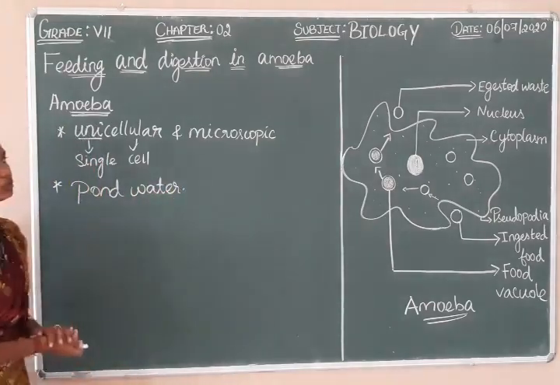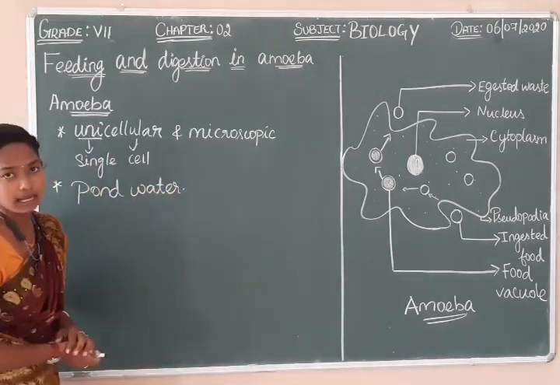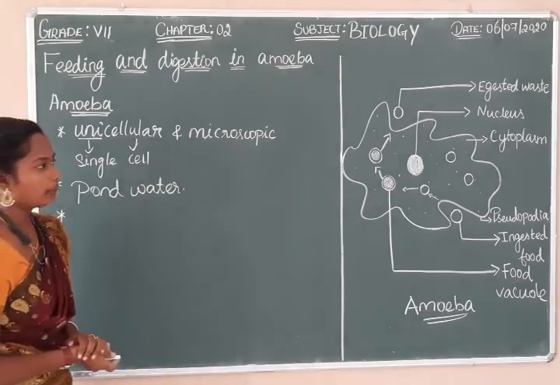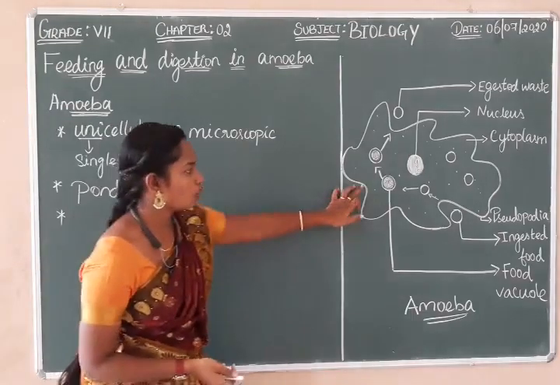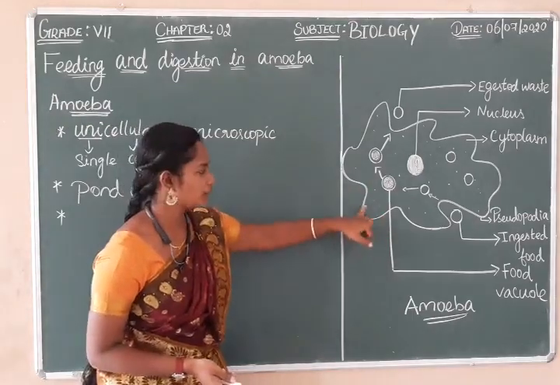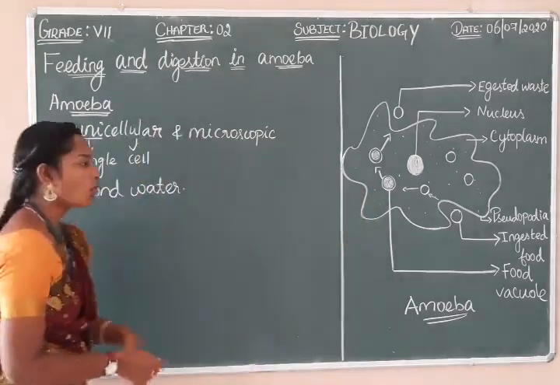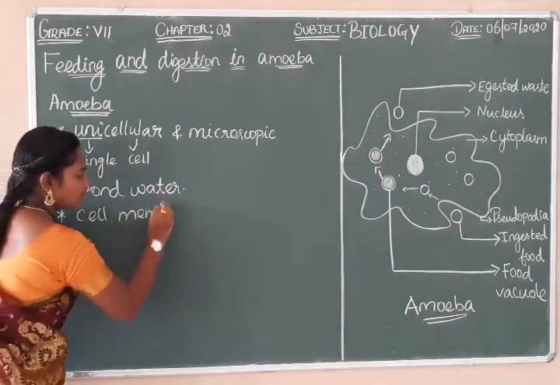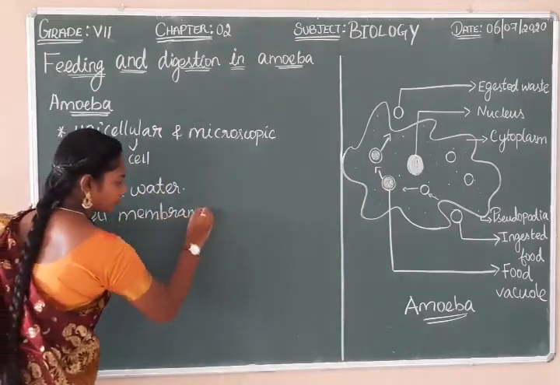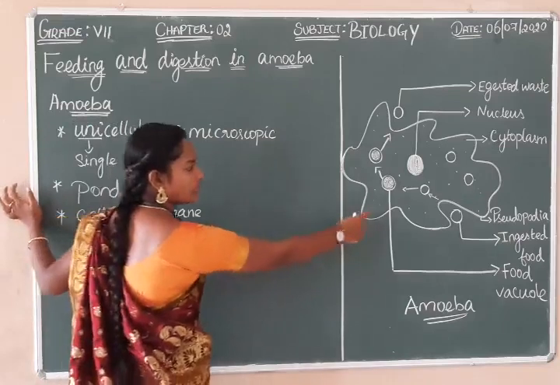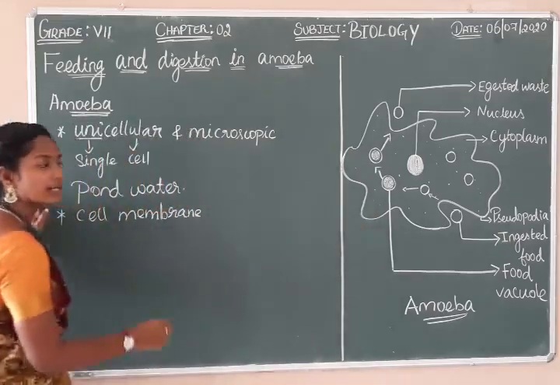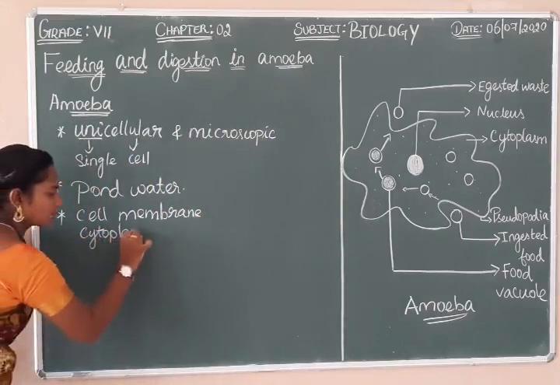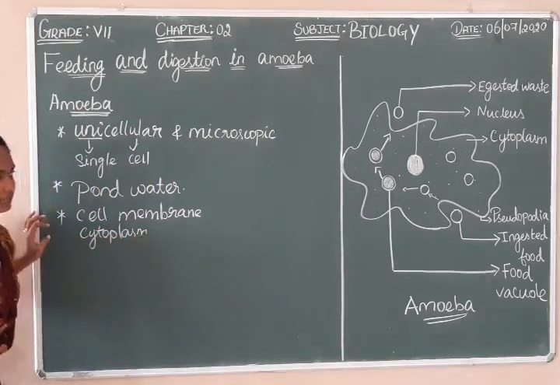Now we are going to learn the parts of the amoeba. What are the organelles present in the amoeba? If you see first, this outer cover of the amoeba is called the cell membrane. And next to the cell membrane, what is this jelly-like substance called? It is called cytoplasm.